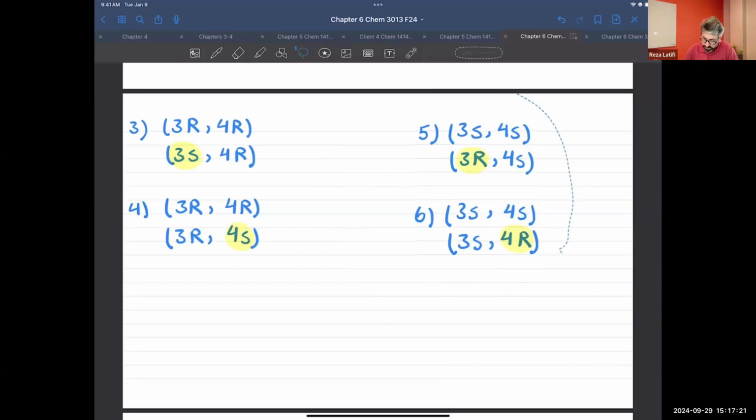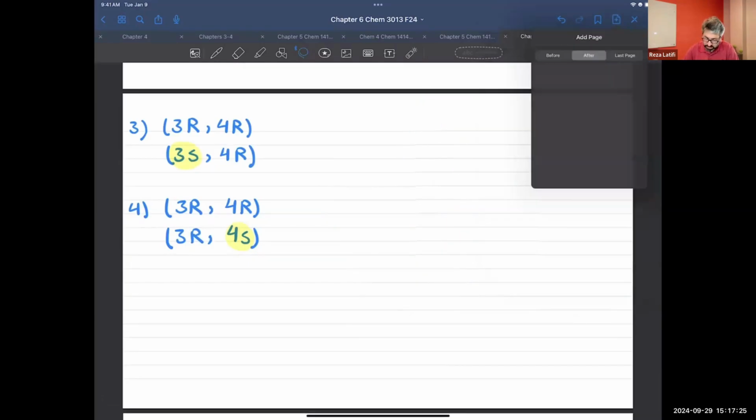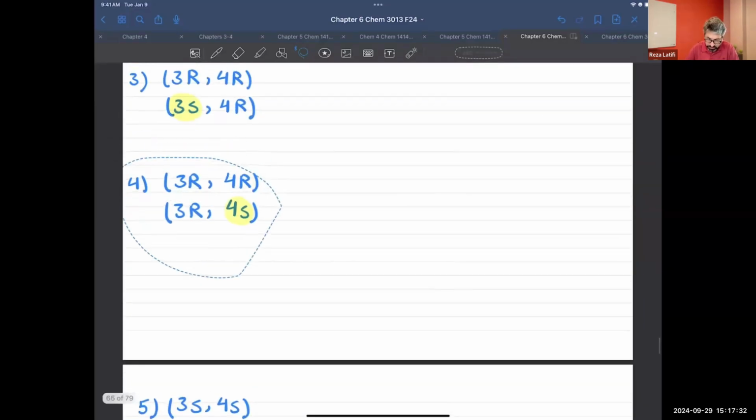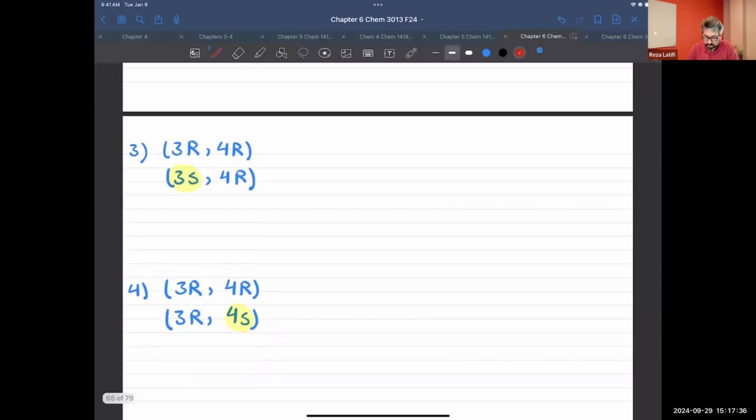Maybe I should take this one and write it on a different page. I need more space, I think. And move this one also down. How about here? We had R and R. We kept one of them the same and flipped only one of them. Only one of them got flipped. Again, only one of them got flipped, but those two remain the same. If you keep two of them the same, it doesn't matter which one, and one of them got flipped, in that case, I'm going to say you are dealing with diastereomers.